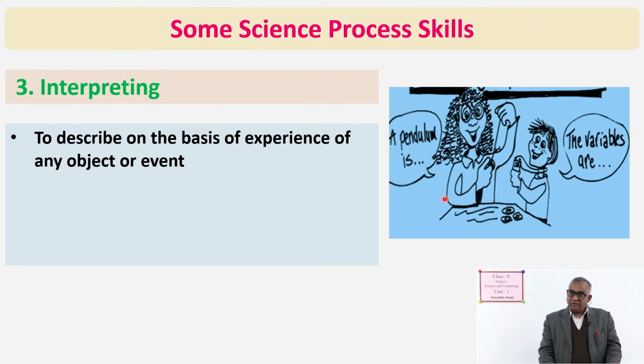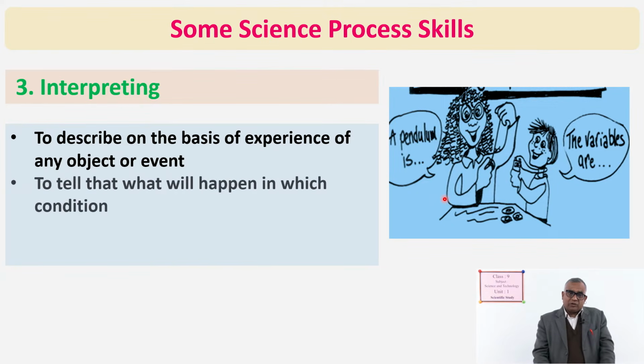Interpretation means to describe on the basis of experience of any object or event, that may be on the basis of observation. To tell what will happen in which condition. Here in the diagram, you can say she is the teacher and he is the student. If this bulb is displaced from its original place, what will happen if it is left?